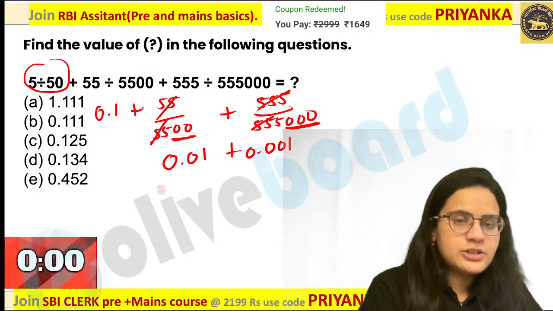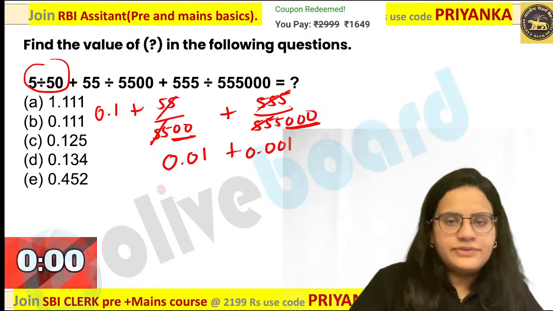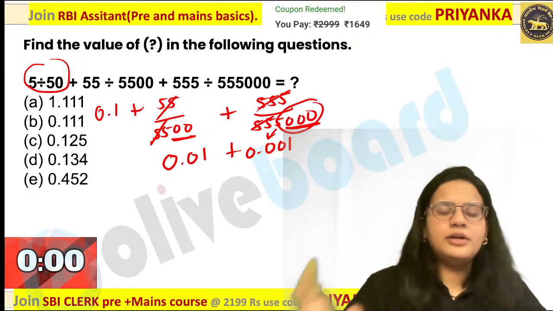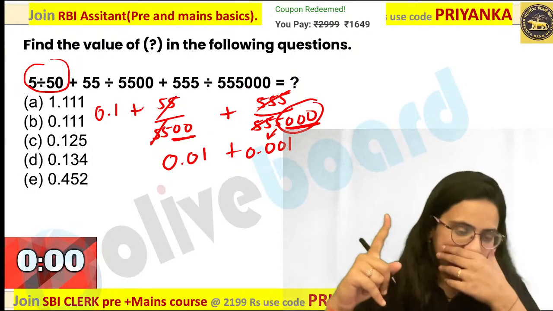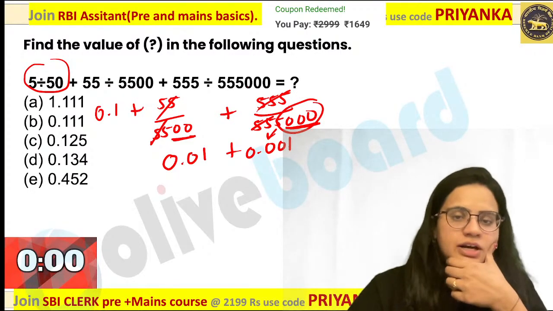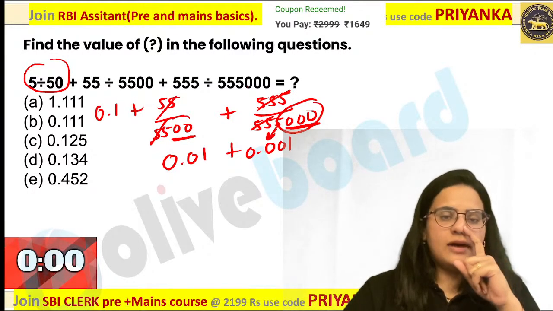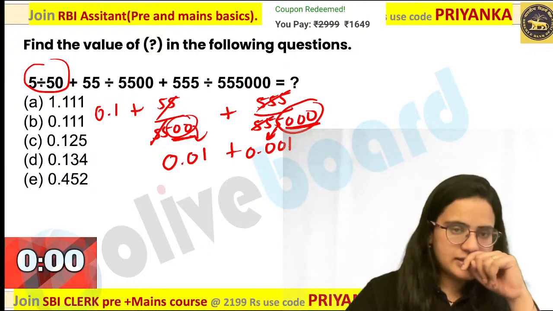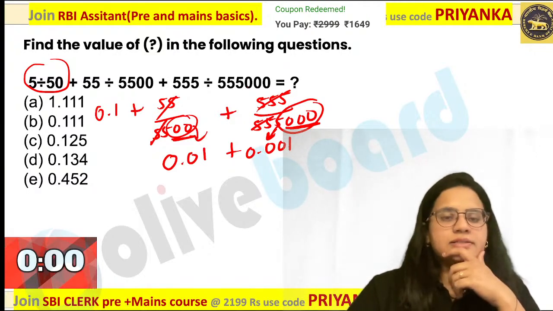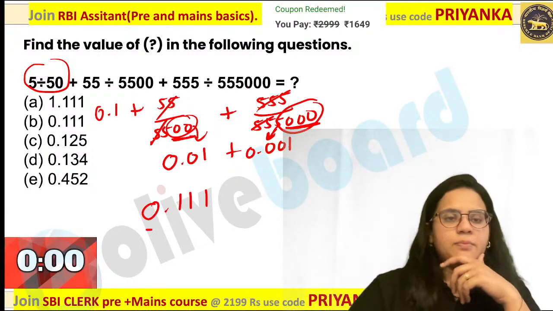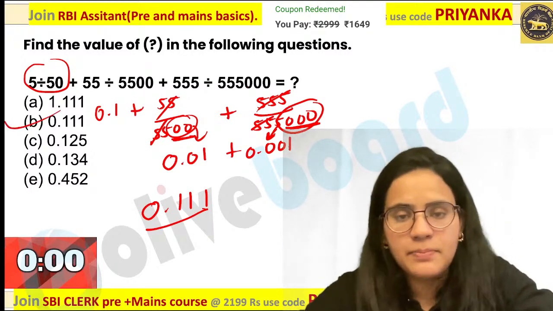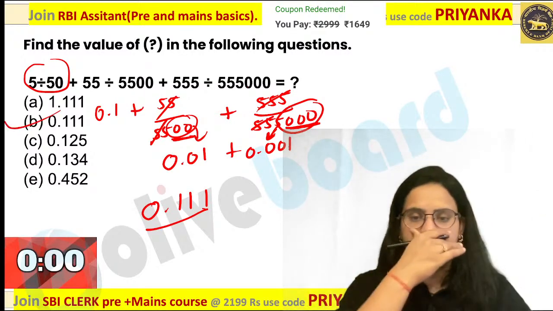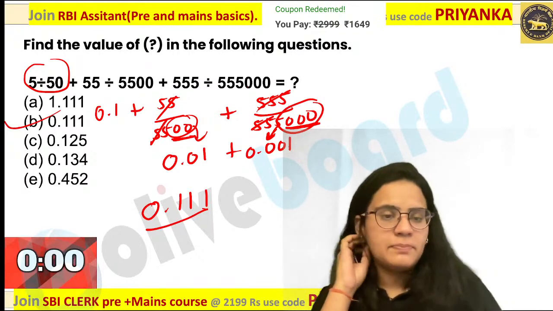Are you getting my point? So please remember, when you have 3 zeros, that means here you have to write 2 zeros and 1 over here. Okay, so number of zeros here would be 1 lesser. So here you have 2 values, it will become 1 zero in this case. Now when you are adding this value, it is nothing but 0.111, that is nothing but B option would be the perfect one.